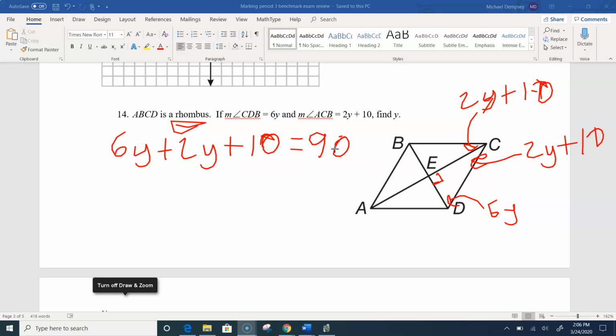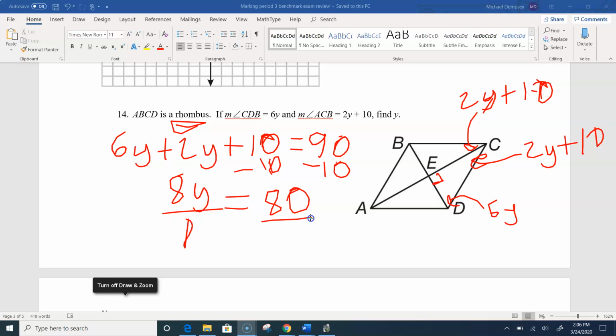So we just solve for y. 6y plus 2y is 8y. We can subtract that 10 from both sides right away. So I have 8y equals 80, and then divide by 8. So y is 10.